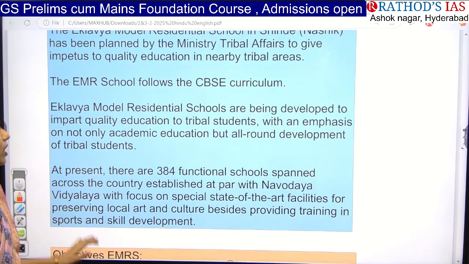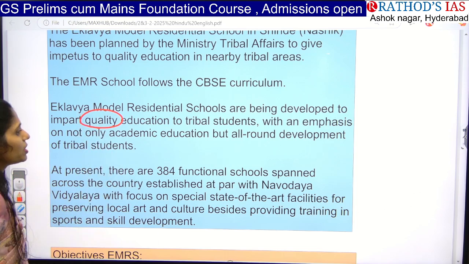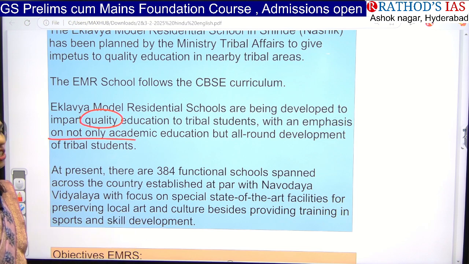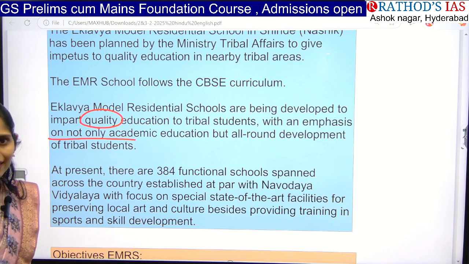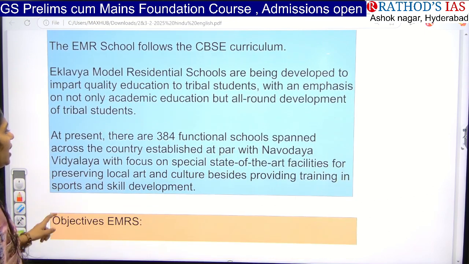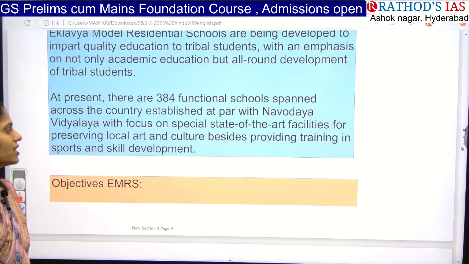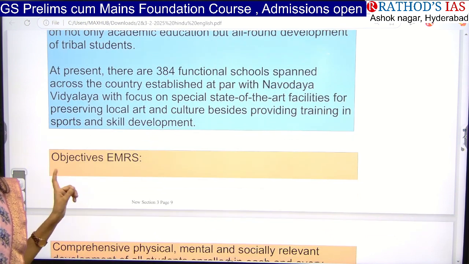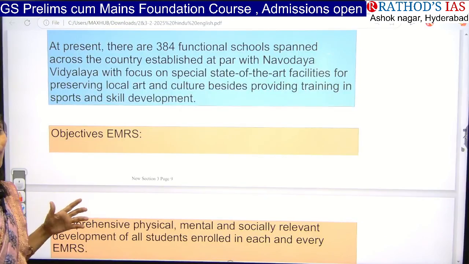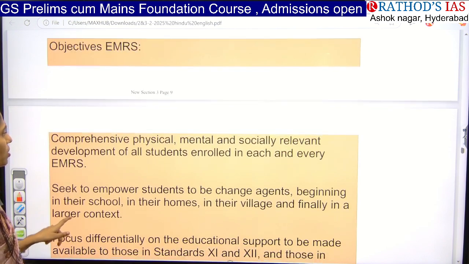Ekalavya model residential schools are being developed to impart quality education to tribal students, and they are focusing not only on academic education but also on all-round personality development. At present, there are 384 functional schools across the country which are established at par with Navodaya, and they are focusing on state-of-the-art facilities for preserving local art and local culture, and also providing training in skill development. So what are the objectives of these Ekalavya model schools?